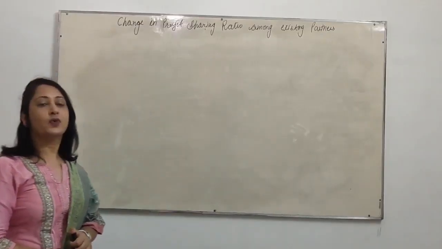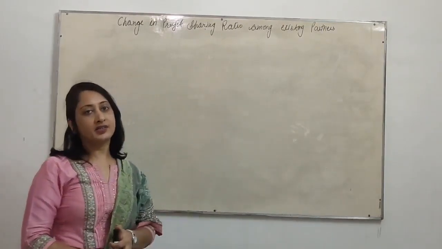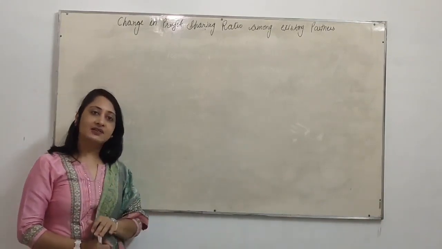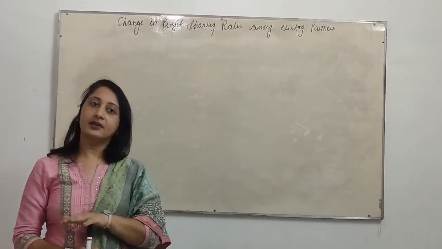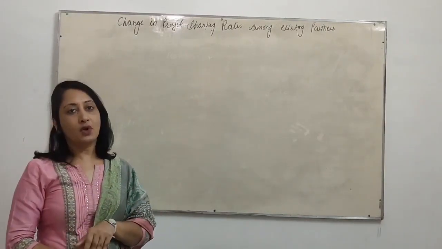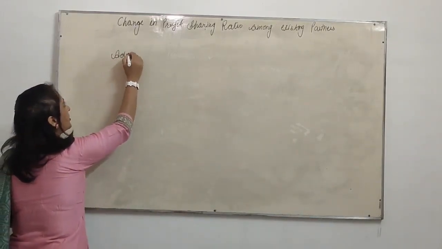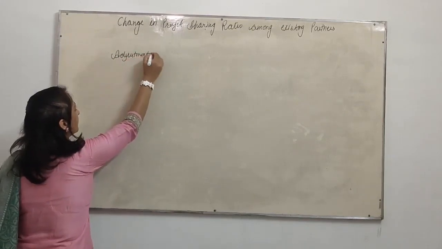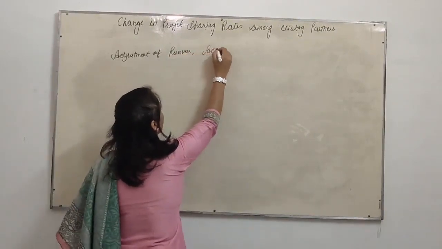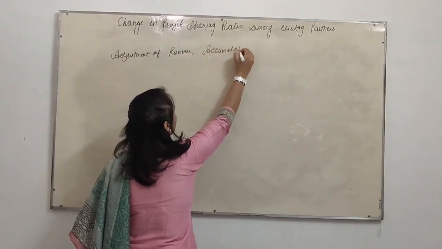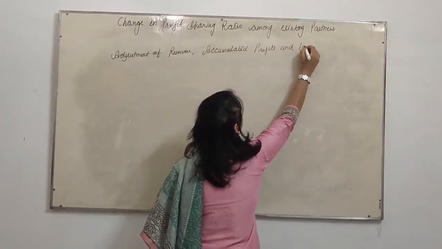Hello guys, today we will continue our chapter Change in Profit Sharing Ratio among Existing Partners. In our previous lecture, we discussed how to calculate sacrificing ratio and gaining ratio and the adjustment of goodwill. Today we will discuss adjustment of reserves, accumulated profits and losses.